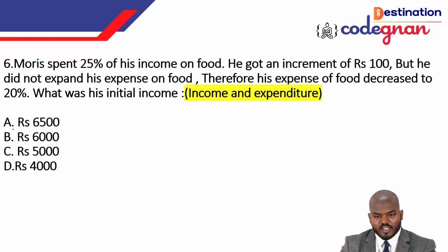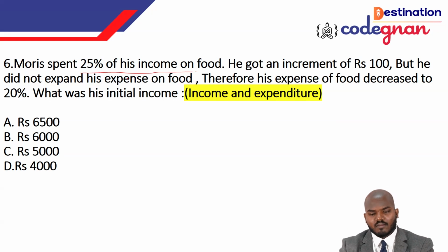The next question deals with income and expenditure. Income and expenditure is one of the very important topics, so you just want to check it out, guys. So let's see this one. Maurice spent 25% of his income. We don't know what his income is, but he's saying that 25%, that is 1 by 4 of his income, is going for food.